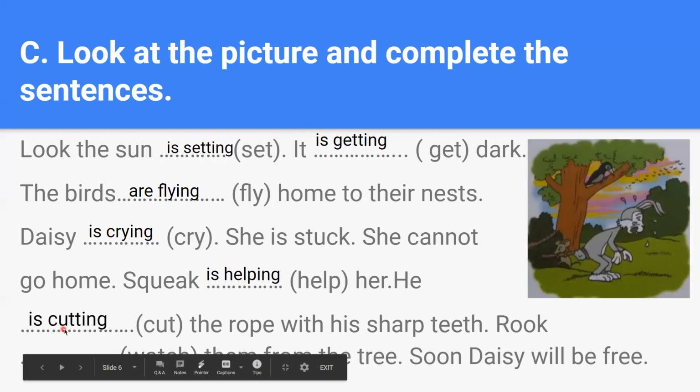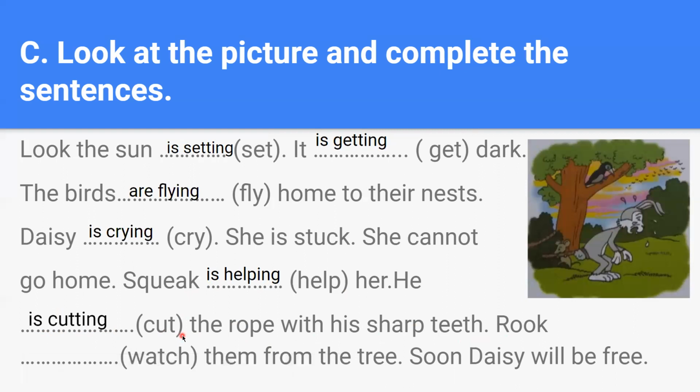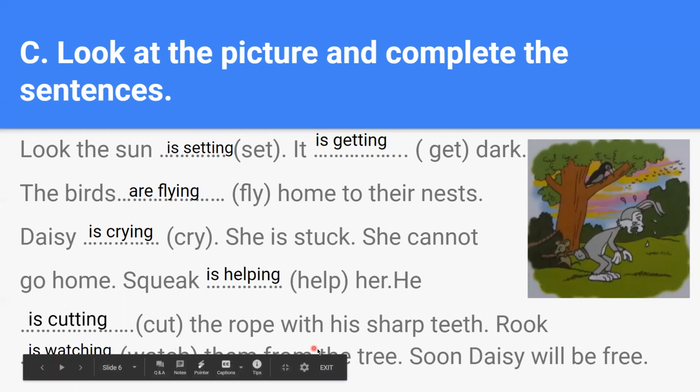Here also, after the short vowel U, there is a consonant, so the consonant will be doubled. Cutting the rope with his sharp teeth. Rook is watching them from the tree. Soon Daisy will be free.